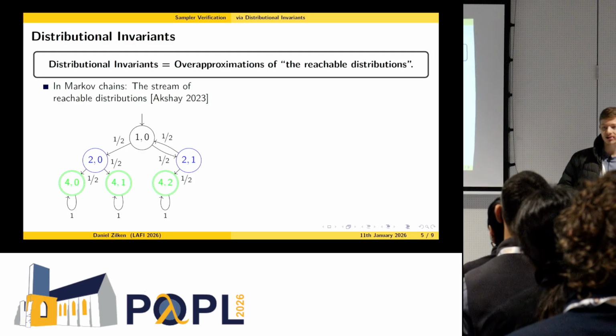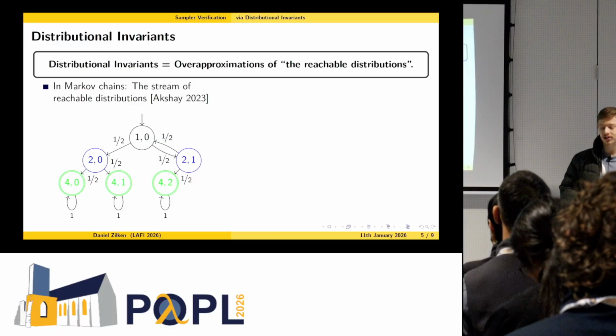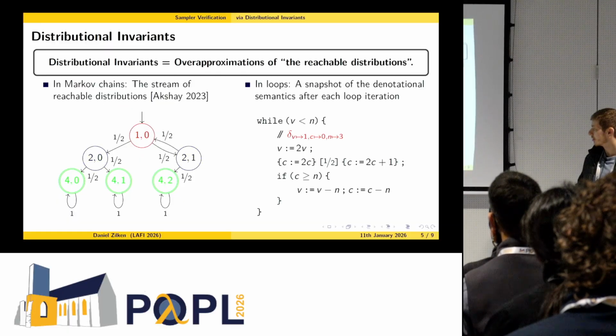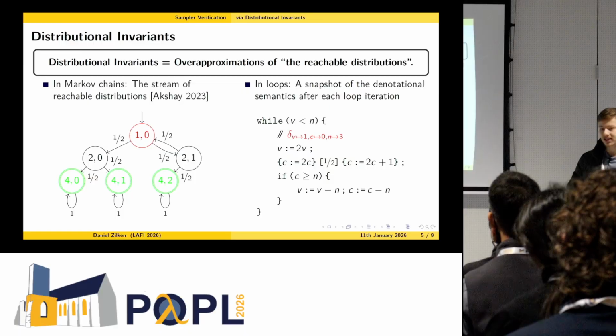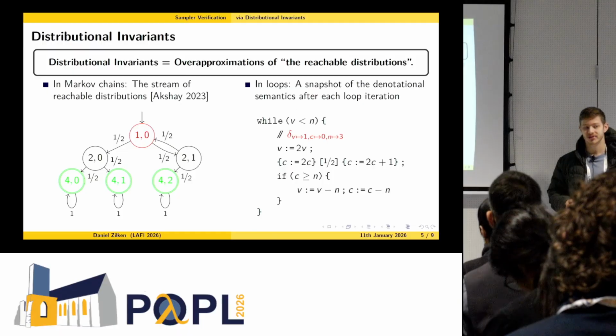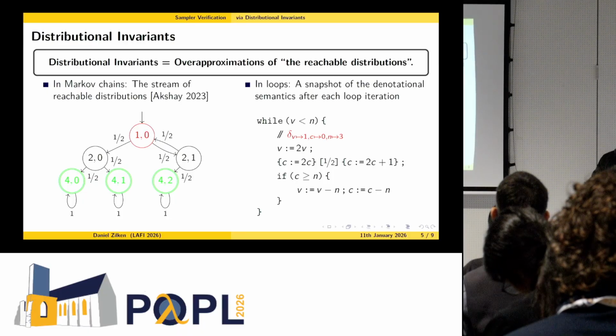Inspired by this notion, we defined reachable distributions directly on program level. So for probabilistic programs, how can we define the reachable distributions here? We take a snapshot of the denotational semantics after each loop iteration. I hope you're familiar with the denotational semantics. This is basically computing the resulting distribution of a probabilistic program from some initial distribution.